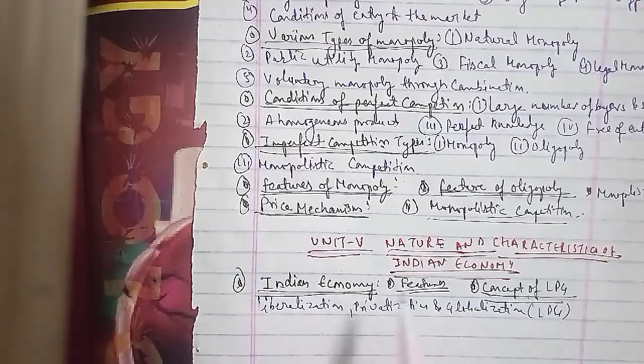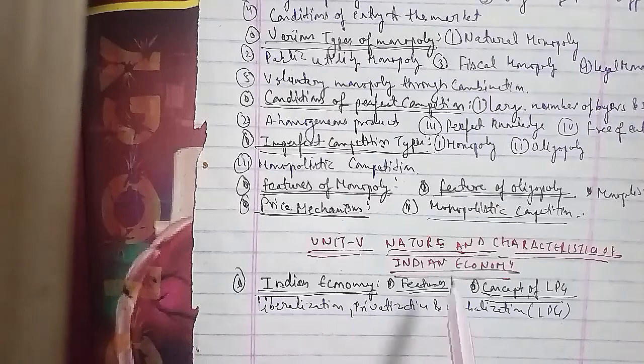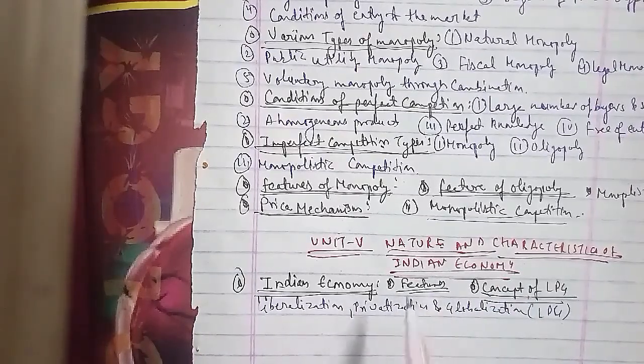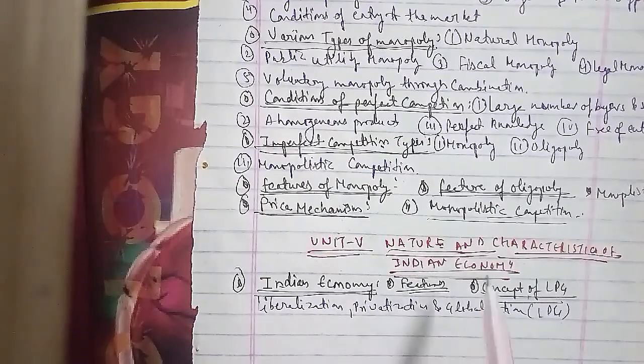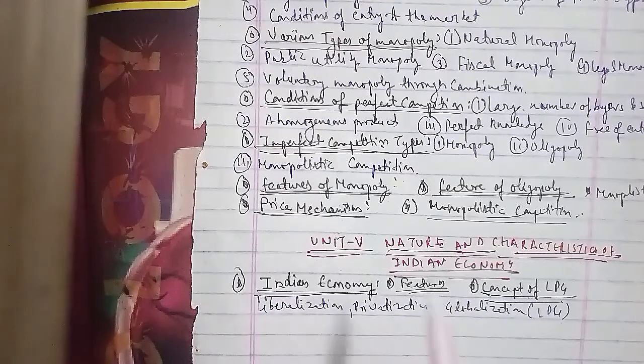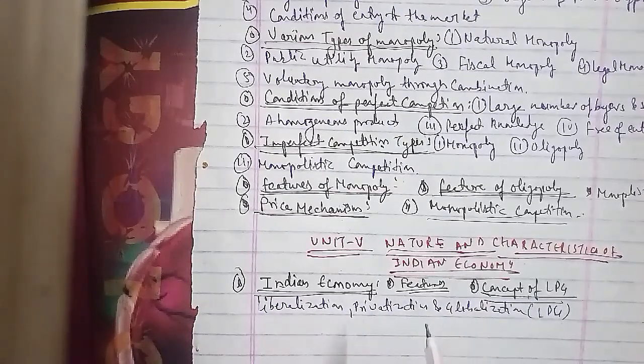We'll discuss them one by one in detail, starting with liberalization. Liberalization means the elimination of state control over economic activities. It implies greater autonomy for business enterprises in decision making and removal of government interference.